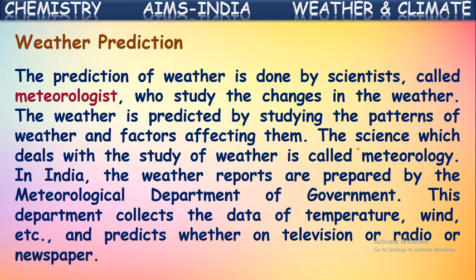The weather is predicted by studying the pattern of weather in a particular place and the factors affecting them. These are all studied by those scientists, and they give the prediction of weather.